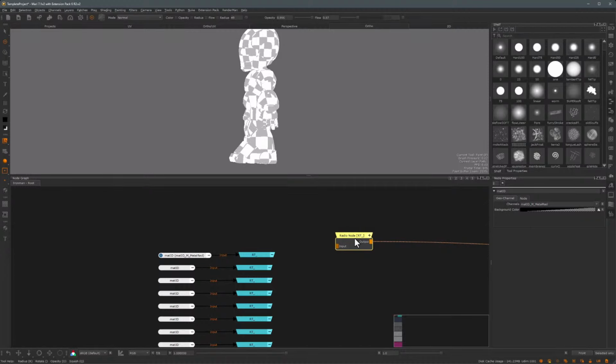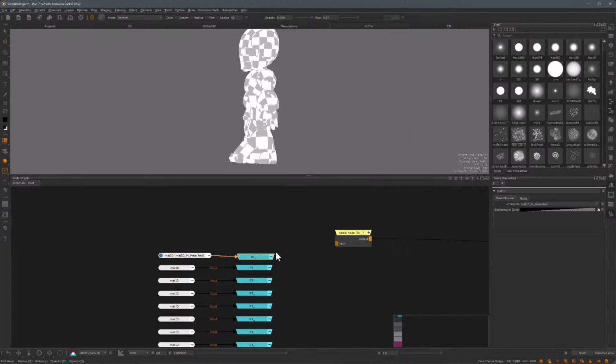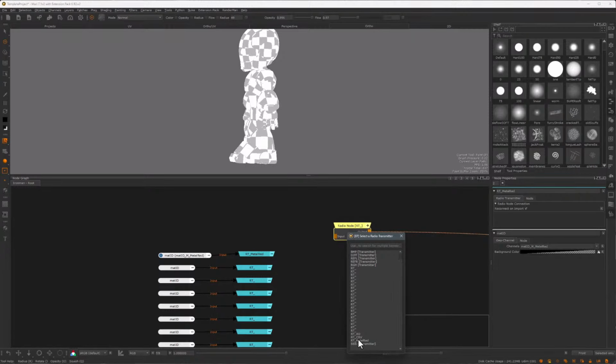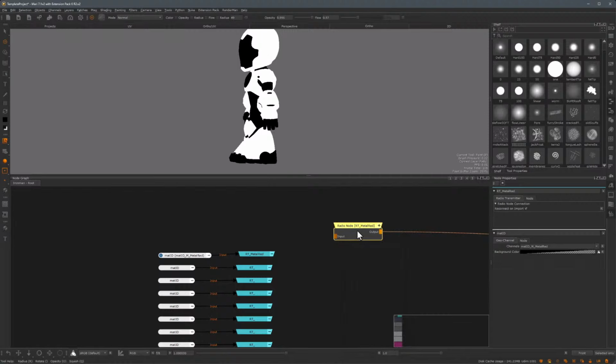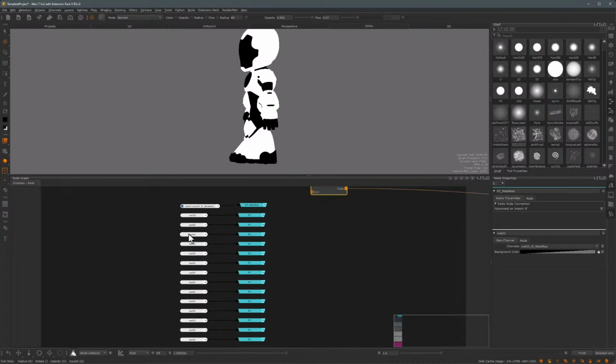But for these nodes to work, you actually have to know what to connect them to. So if I go in here and hit Shift R, which is the shortcut to display all of the radio nodes, you can see that some of them do have a name, but in this case, everything here is called RT. So I would have no idea what to connect it to unless I rename it. So I'm just going to go ahead and rename this radio transmitter here. And now if I select this and hit Shift R, you will see that I have a metal red transmitter in here. So now I'll go ahead and hook up all of these material IDs to their respective selection groups and then rename all these radio transmitter nodes.